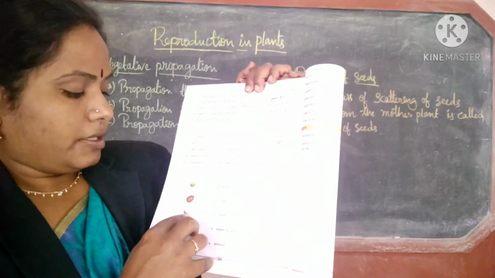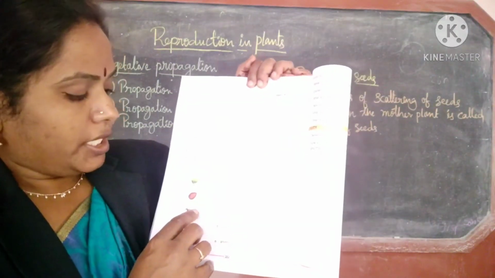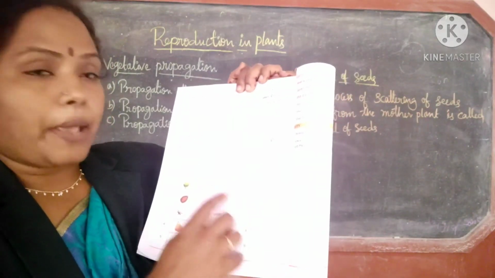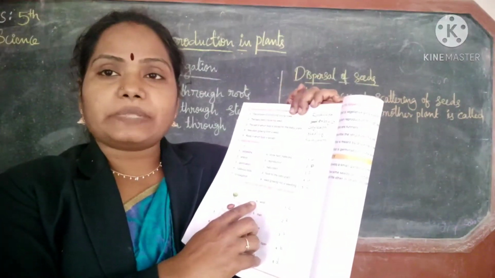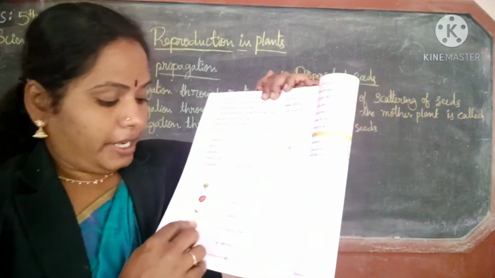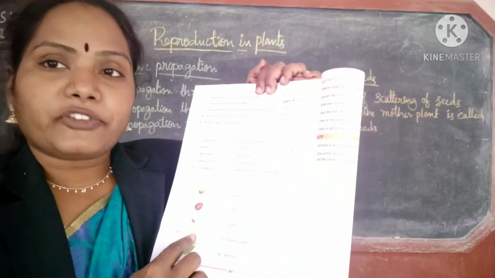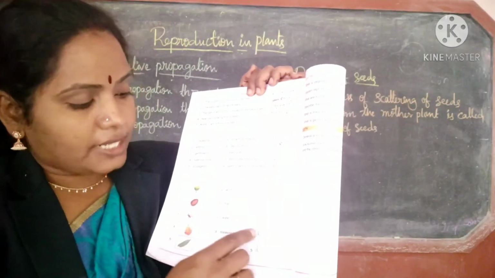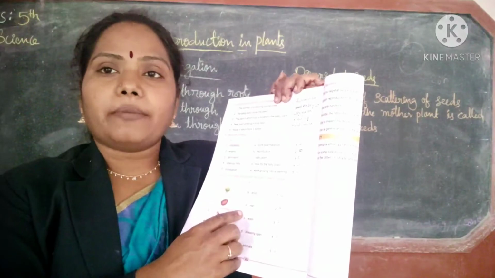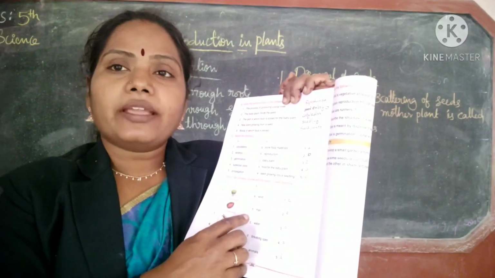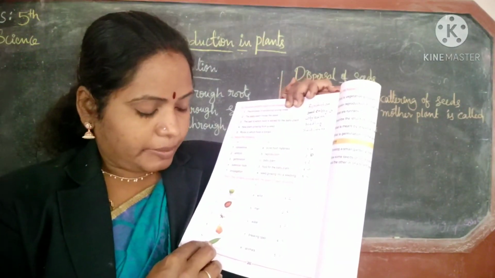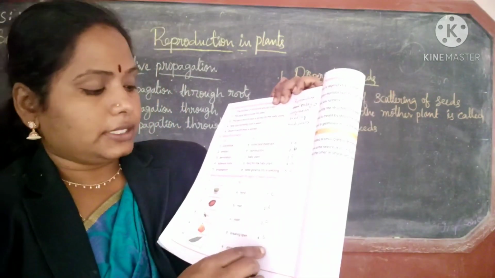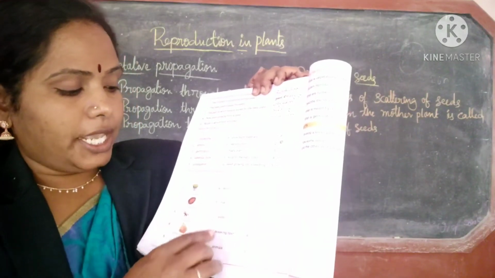Next, cotton fruit. Third one, answer is A. Dispersal by wind. Next one, papaya fruit. So papaya fruit, answer is B. Dispersal by man. Next, peas. Last one is peas. So answer is D.